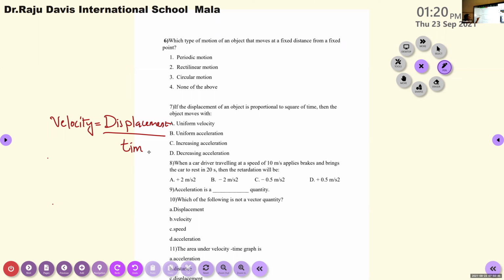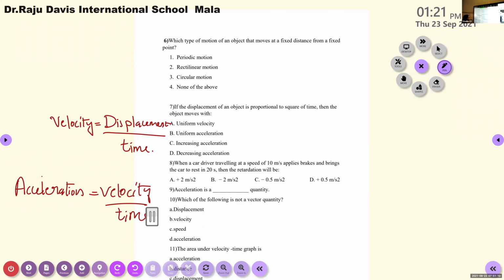And what is the equation for acceleration? Acceleration is equal to velocity divided by time.